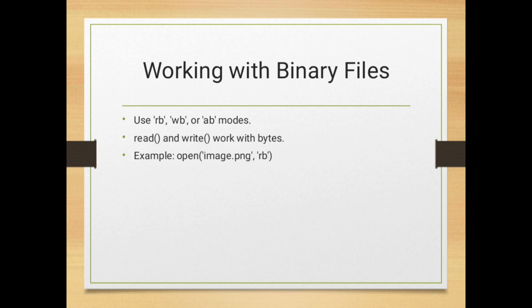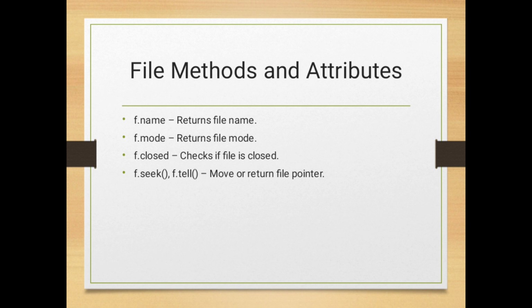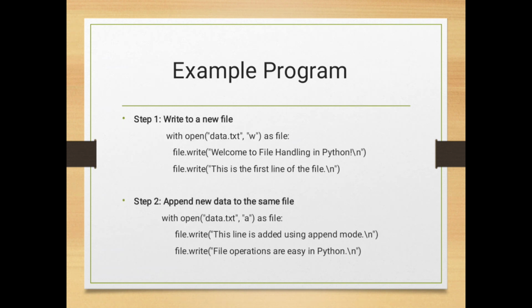Working with binary files. Use rb, wb or ab modes for working with binary files. The read function and write function work with bytes. Example, open in brackets image.png, rb. File methods and attributes. f.name returns the file name. f.mode returns the file mode. f.closed checks if the file is closed. f.seek and f.tell move or return the file pointer.